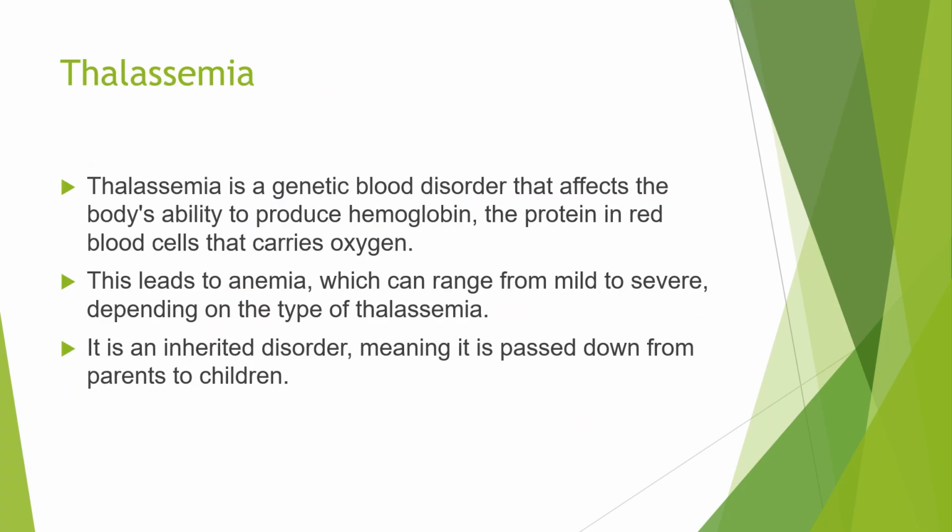So what is thalassemia? Thalassemia is a genetic blood disorder that affects the body's ability to produce hemoglobin. Just now we have said that there is a deformity or defect in forming the globin chains, that is, in the production of hemoglobin, both alpha as well as beta. What is hemoglobin? Hemoglobin is the protein in the red blood cells which carries oxygen to different parts of the body. This is what we know, and in thalassemia, the genetic disorder, it is affecting the hemoglobin formation. These details we will study today. So this leads to what?